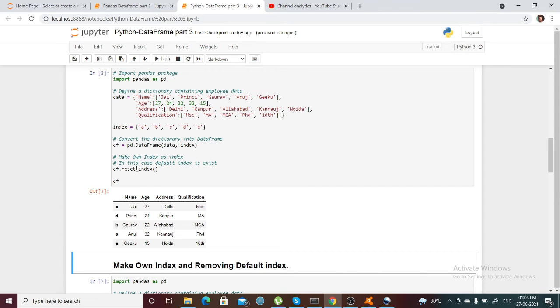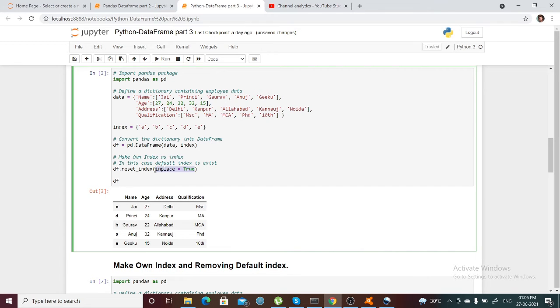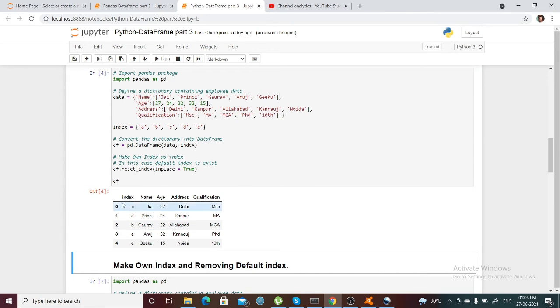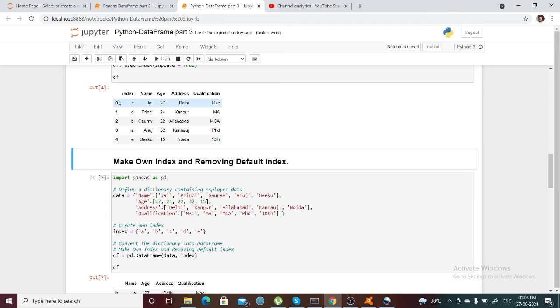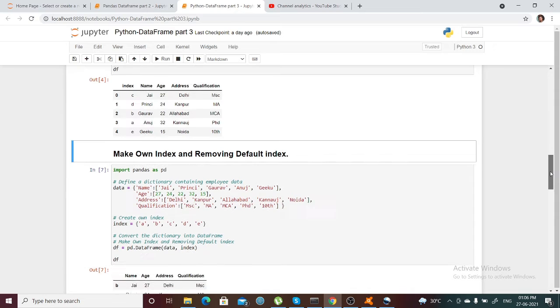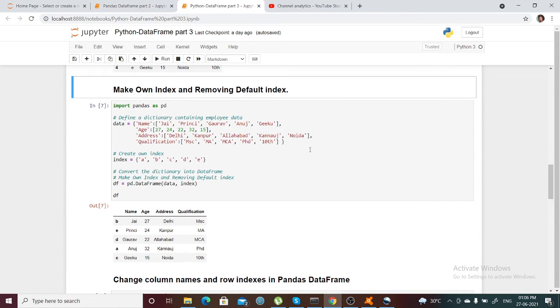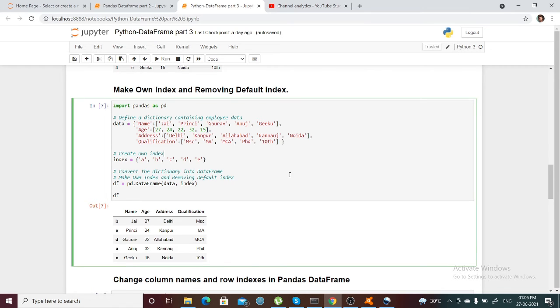So all these values will be considered as what? Considered as the indexes. But if you want to pass inplace equal to true as an argument, it will just try to take this particular index as a column, and the remaining indexes will be default values. Okay, make your own index and remove default indexes. Okay, so this, I think I have already discussed.